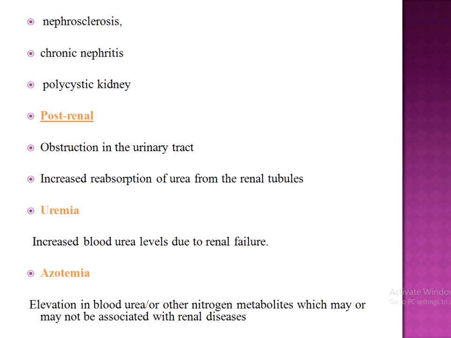And the important term is uremia. Uremia means increased blood urea levels that lead to renal failure. Azotemia means an increase in blood urea or nitrogen metabolites. It is not associated with renal diseases.